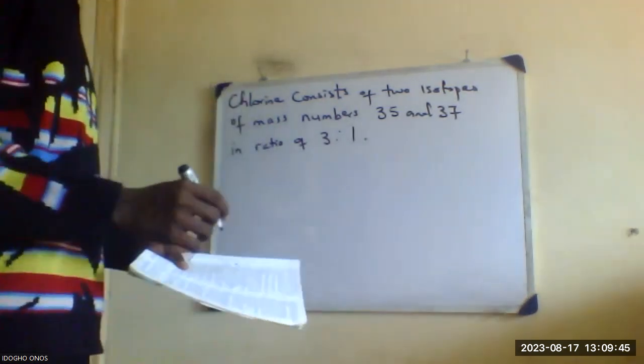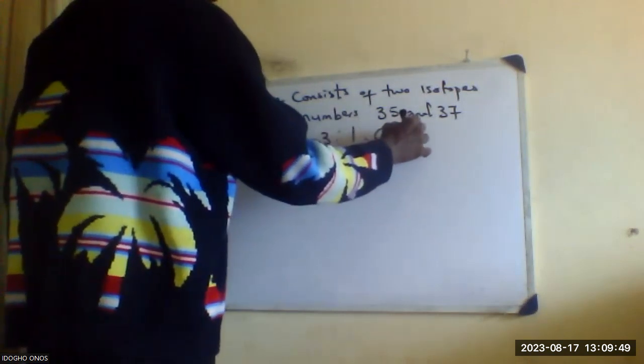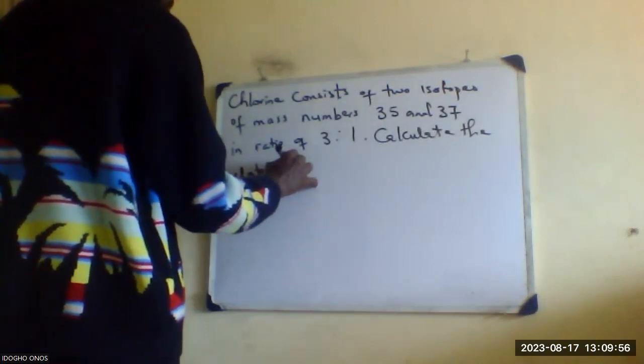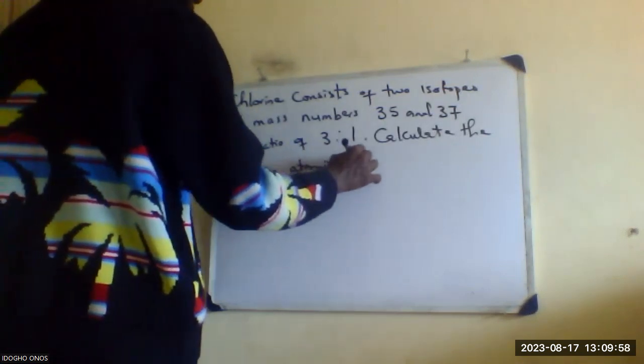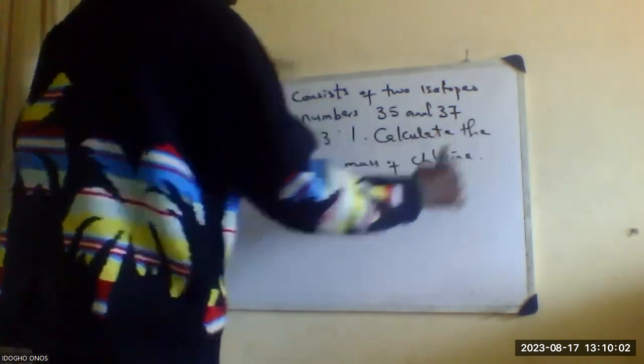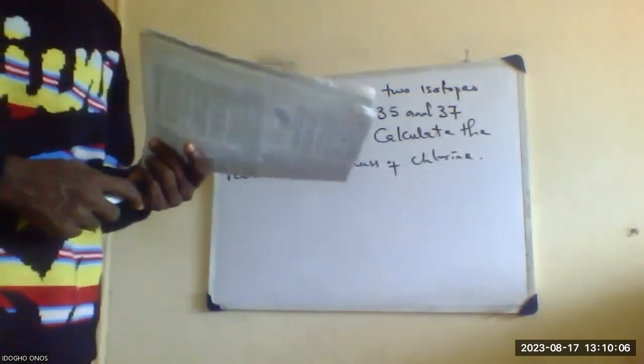Calculate the relative atomic mass of chlorine.